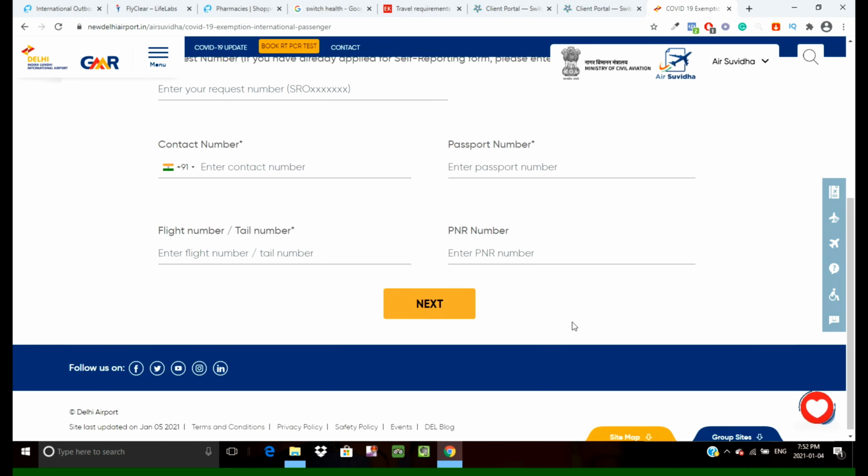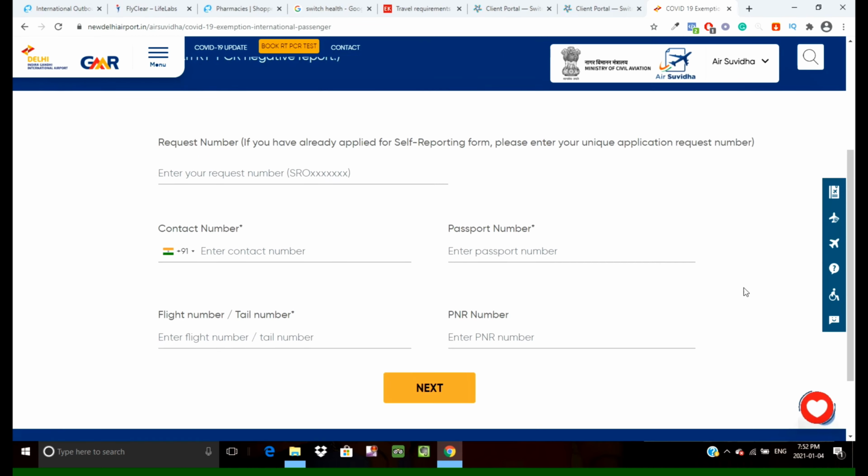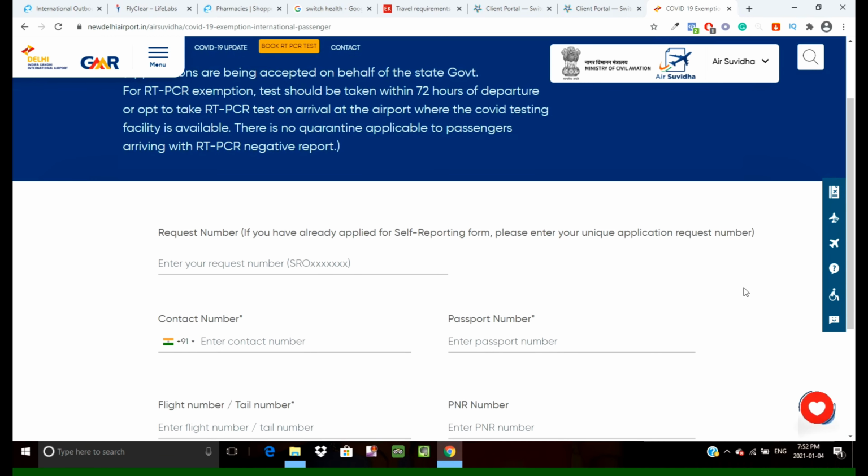Once you click next, they will ask you for the details, but because you put the request number there, it will all be filled out automatically, so you don't need to fill it again. Basically they will ask you for the COVID-19 negative test result and maybe the passport copy. I don't know for sure, but I think they ask for the COVID-19 test result for sure. Once you submit that, they will give you the receipt, and you will have to show that receipt at the airport in India.